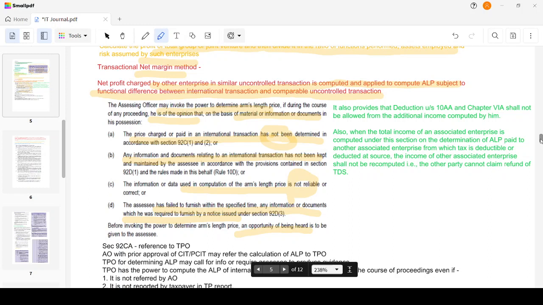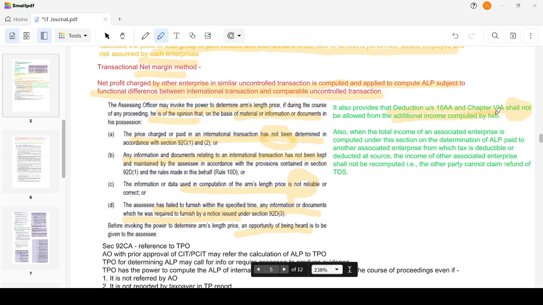Okay, the actual sale price is 100, and now I have increased the income by 50. Now the provision states that the deduction under section 10AA and Chapter 6A shall not be allowed for the additional income computed by him. What my AO asks is, 80A deduction is there, so the entire profit will be exempt.